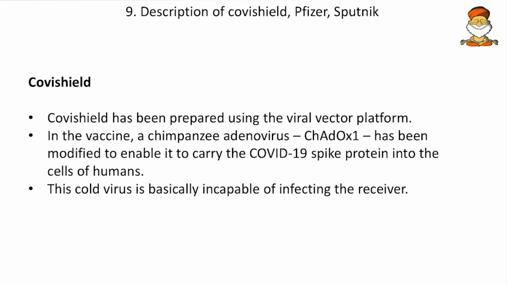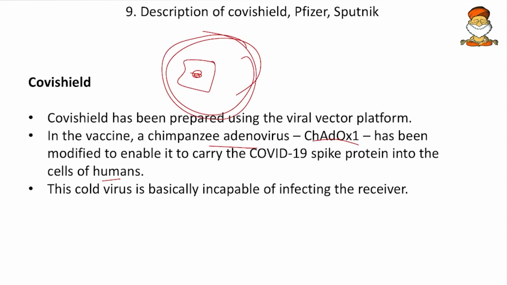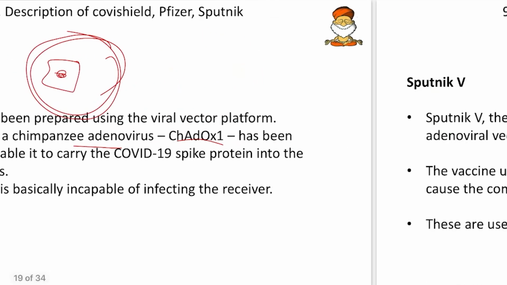Then description of the Covishield, Pfizer and Sputnik. So we take first one, Covishield. Covishield has been prepared using the viral vector platform. So that is in the vaccine, a chimpanzee adenovirus, that is ChAdOx1. So this has been modified to enable it to carry the COVID-19 spike protein into the cells of humans. So this chimpanzee adenovirus is the vector, and within that the spike protein is being sent into the body. And this cold virus is basically incapable of infecting the receiver. So this virus is not virulent, so only the spike protein is exposed. And once the spike protein is seen, the body triggers its immunity. So this is how Covishield works.